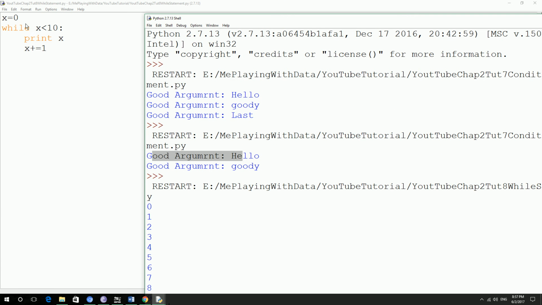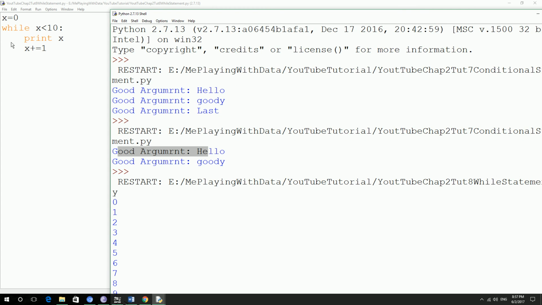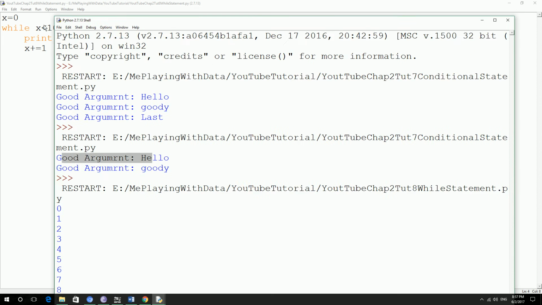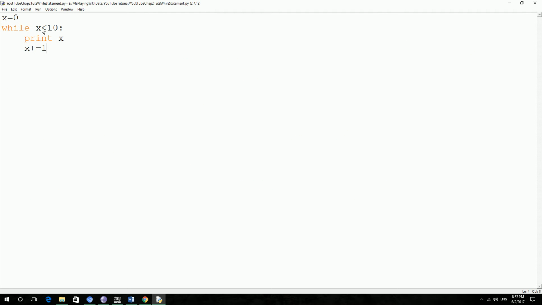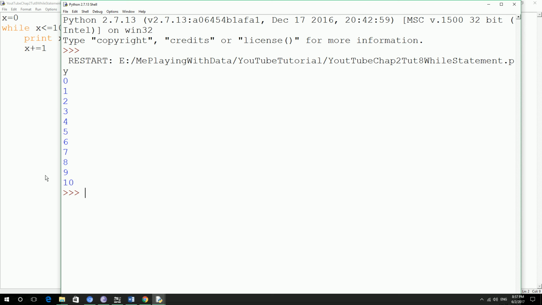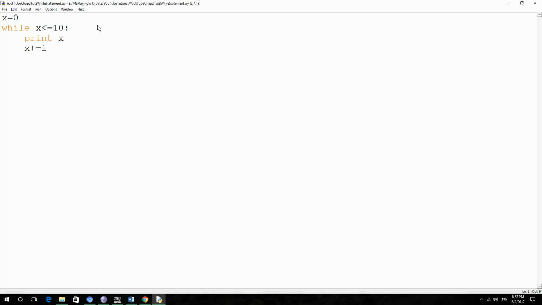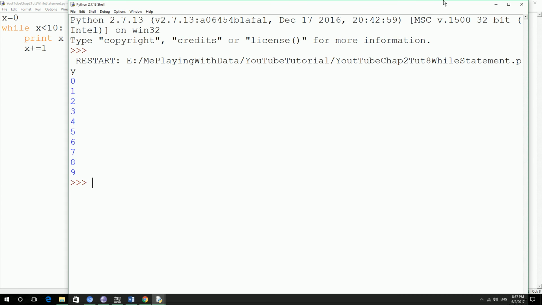So it's going to check the condition x less than 10, execute it and increment it. It's going to keep repeating till x hits the value of 10. When it hits 10, it's just going to stop. If you put x less than or equals 10, it's going to print till 10. If you take this off, it's going to print from 0 to 9.